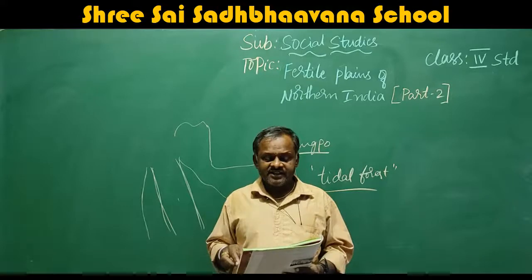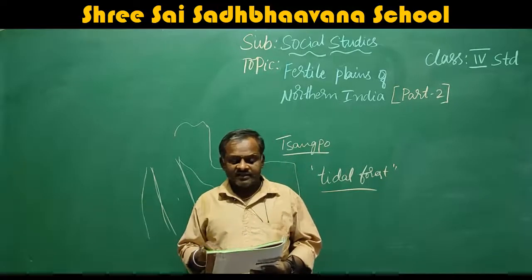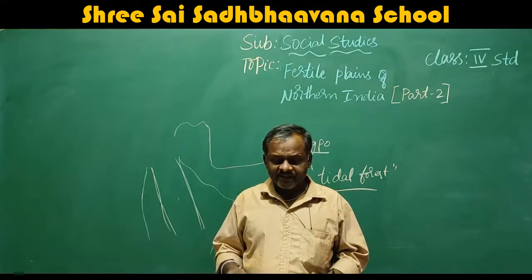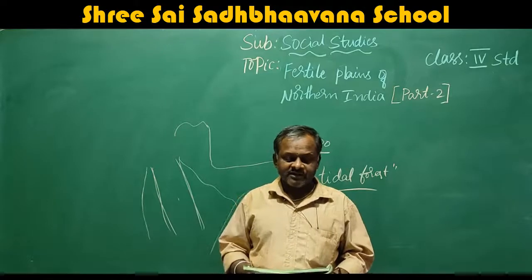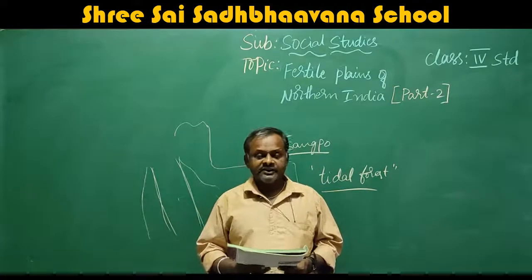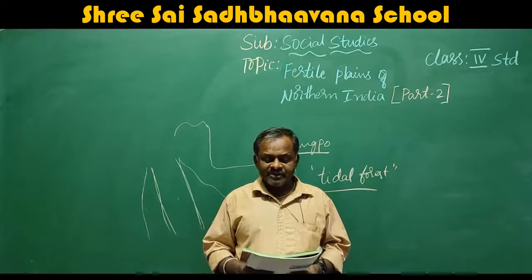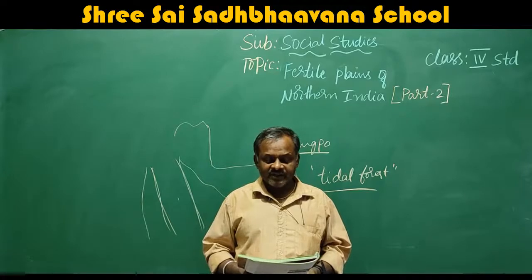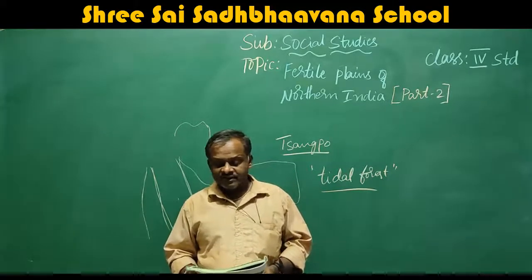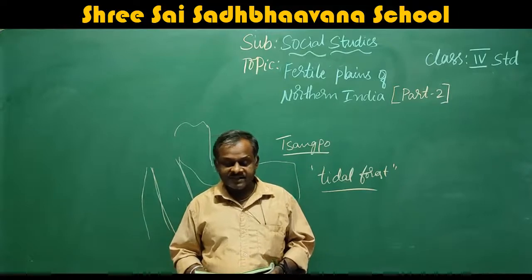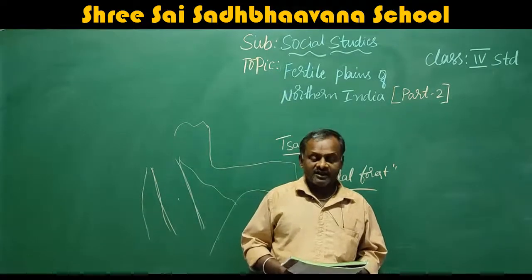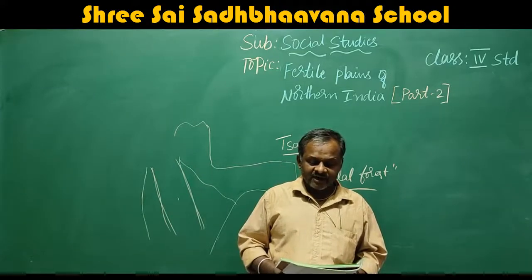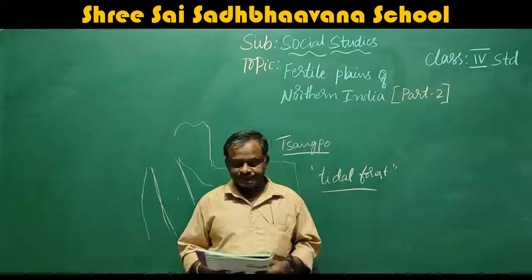Next come to places in northern plains. The Sutlej basin. Punjab and Haryana are located here. The plain is very fertile and wheat is grown here extensively. The other crops that grow here are rice, pulses, cotton, sugarcane, and oil seeds. Amritsar, Jalandhar, Chandigarh, Ambala, and Ludhiana are the famous cities of this region.